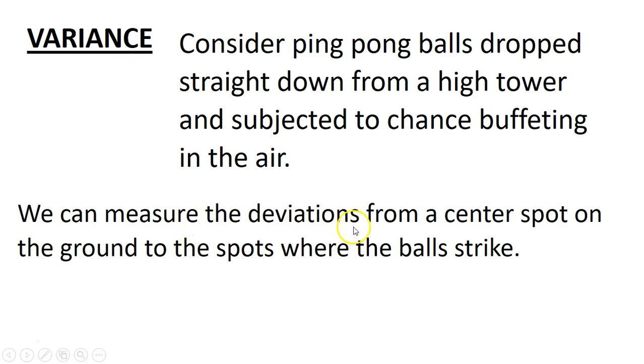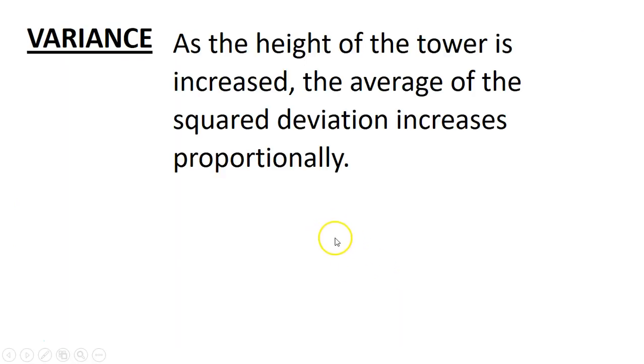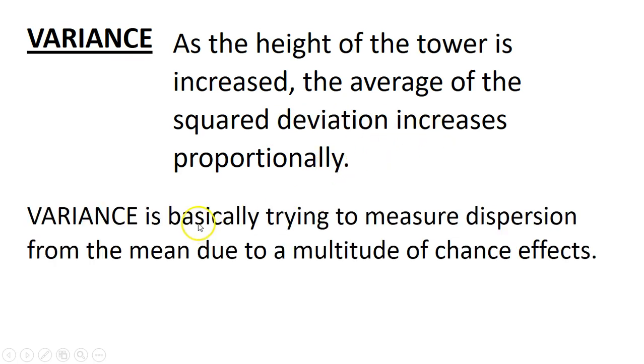We can measure the deviations from a center spot on the ground to the spots where the balls strike, to see how far they all bounce away. As the height of the tower is increased, the average of the squared deviations increases proportionally. Variance is basically trying to measure the dispersion from the mean, or the average, due to a multitude of chance effects. All right, how far away is it from the mean, right?